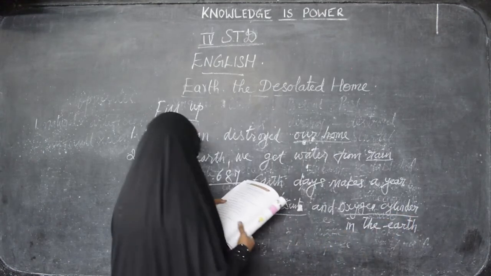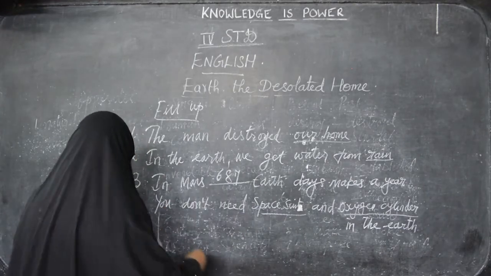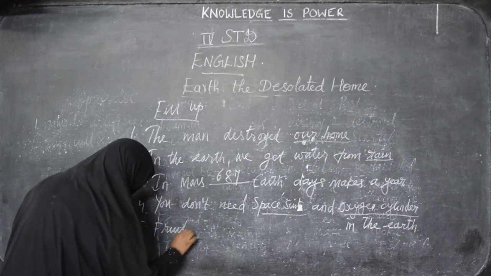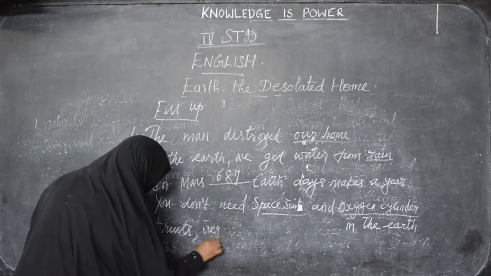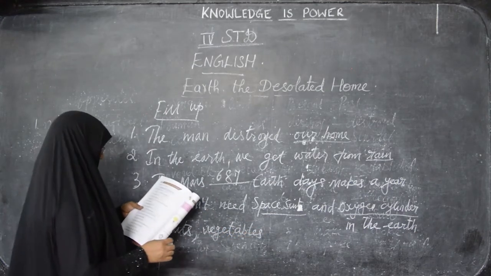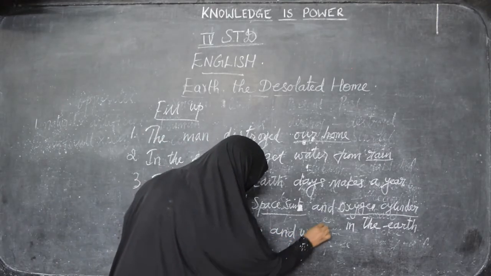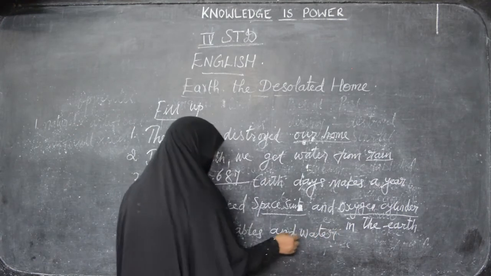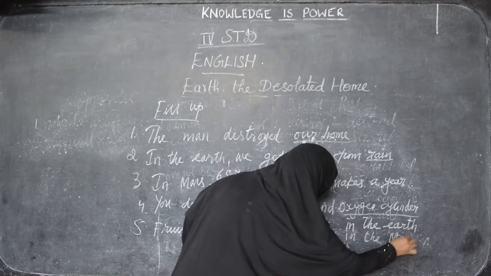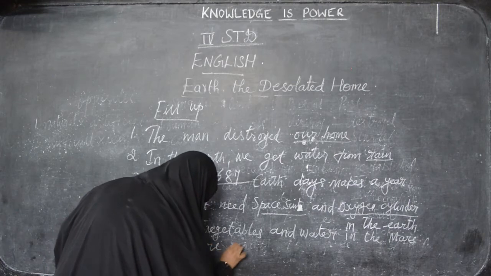Then last fill up. Fruits, vegetables and water in the Mars are not dash. What is the answer for that, children? Comparing to Earth, fruits, vegetables and water in the Mars are not tasty.